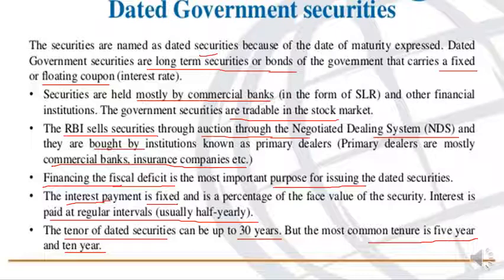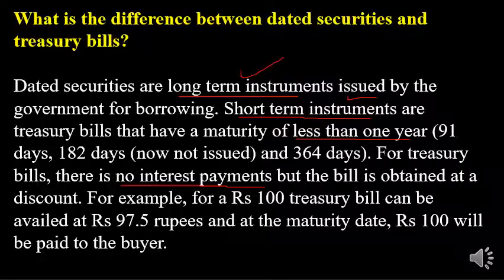And the tenure of the government securities can be up to 30 years, but the most common tenure is 5 to 10 years. Again the decision is left to the government as well as the RBI. So these are some features related to dated government securities.